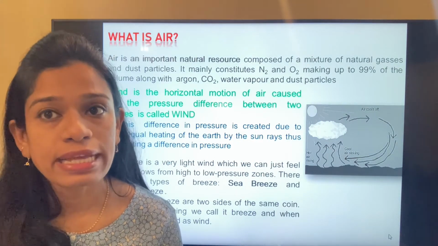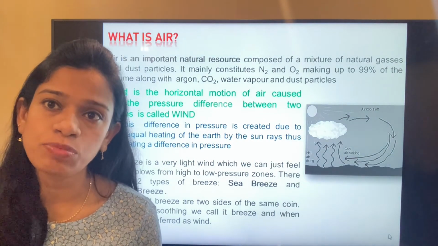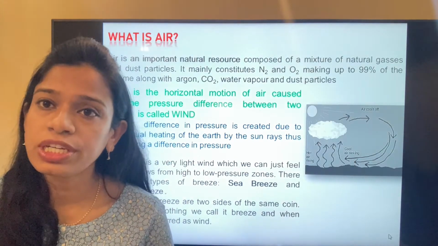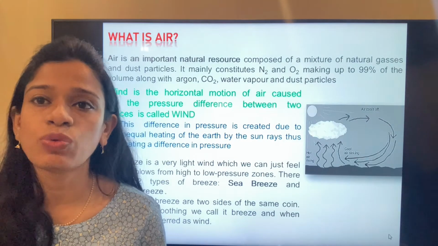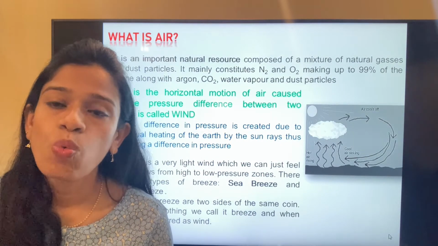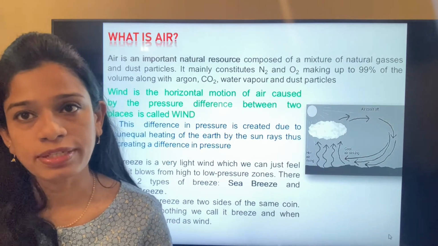And what is air? It is a mixture of gases, mostly 99% nitrogen and oxygen, and the remaining 1% is made up of argon, carbon dioxide, water vapor and dust particles.